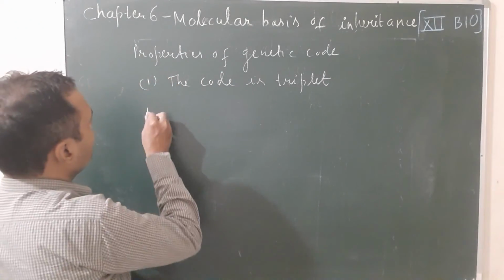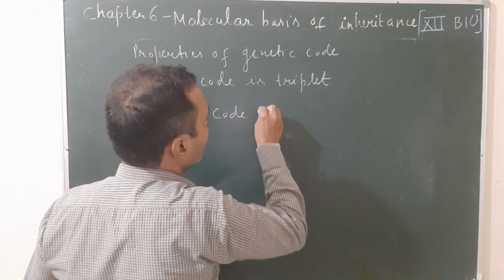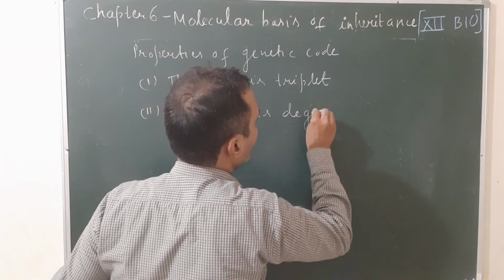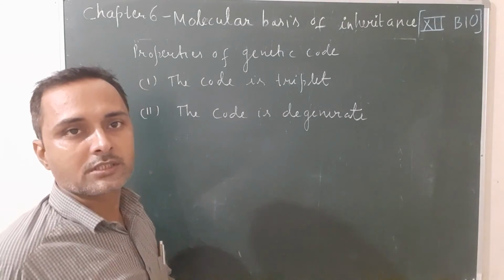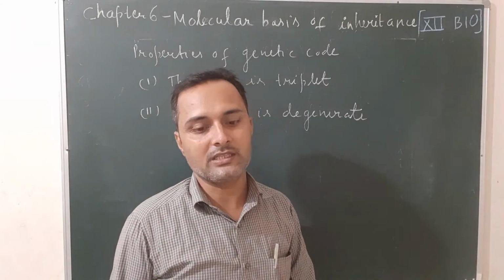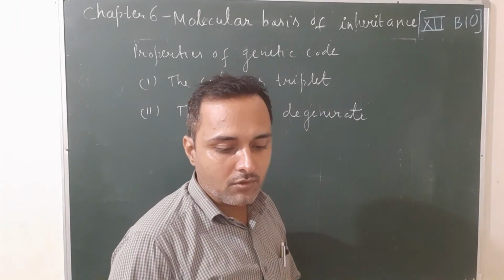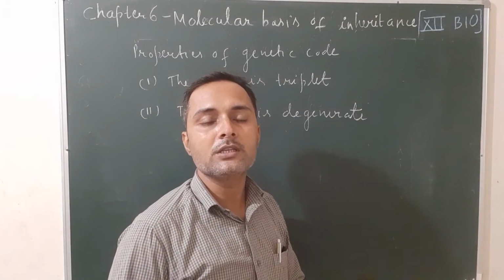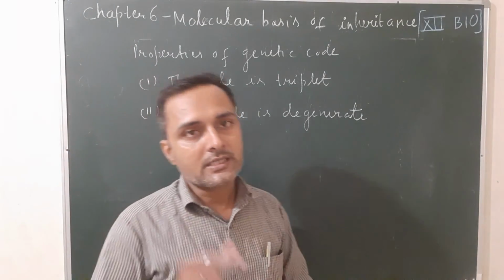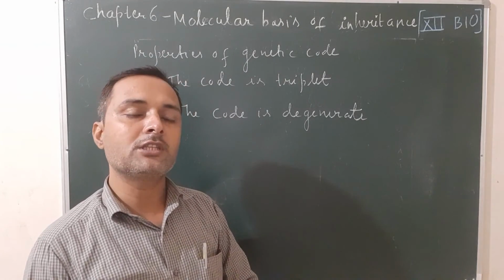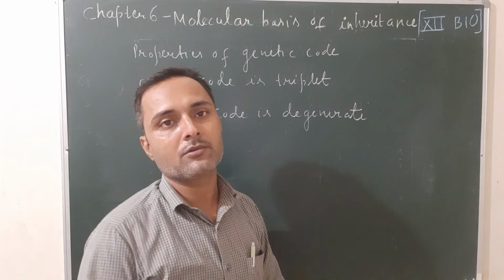The second property is that the code is degenerate. It means that sometimes a single amino acid is coded by more than 1 codon. This property is known as the code is degenerate. For example, you can see the amino acid leucine is coded by 4 codons. Exception: methionine has only 1 codon.